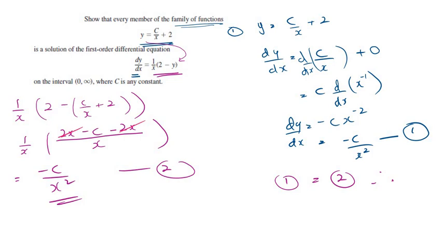So what you do here is, first we have this solution, the general solution. We differentiate and see what we get, and then we take their differential equation, and substitute the y and show that these two end up being the same.